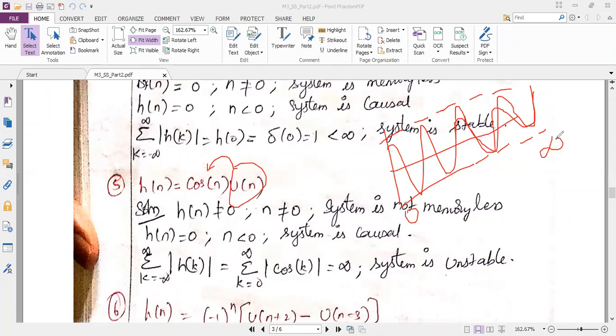So when we analyze it, it is not memoryless, it is causal. And I said in the previous problem itself, if it is cos, the signal goes to infinity. It keeps on oscillating. So definitely the system is unstable.